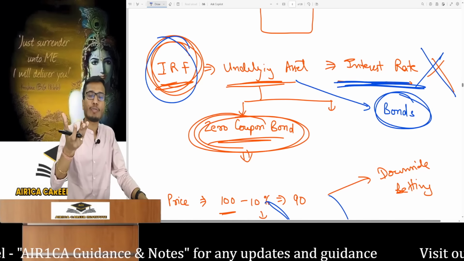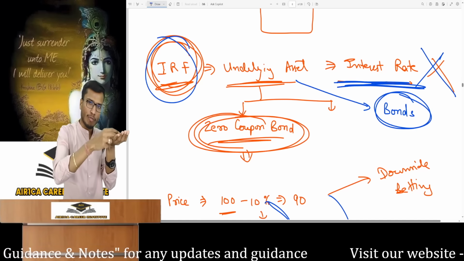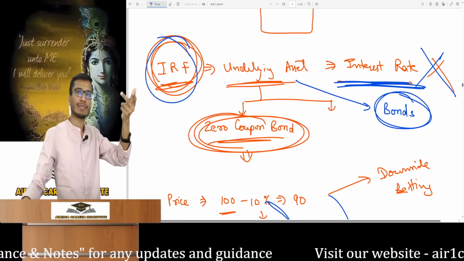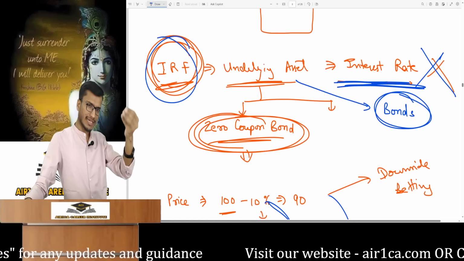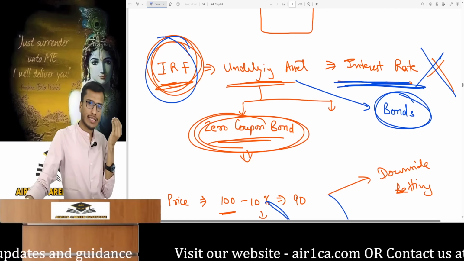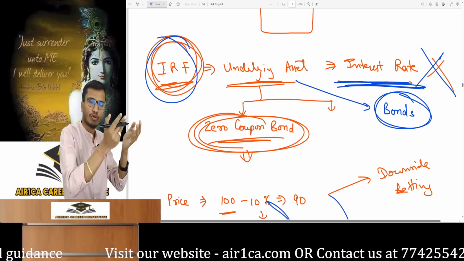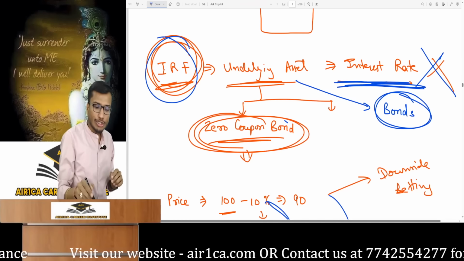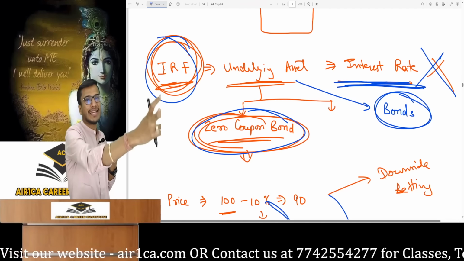Zero coupon bonds or bonds that have a coupon. Bonds can be of two types in the market. Those bonds that have a coupon. You understand a coupon? A 7% coupon bond pays 7% of the face value. Payments will be annual or half yearly as specified. A company raises money through bonds. It pays a coupon and redeems it at face value or whatever amount they mentioned at maturity. Can you tell me what are zero coupon bonds? A company issues them at a discount and redeems them at face value.